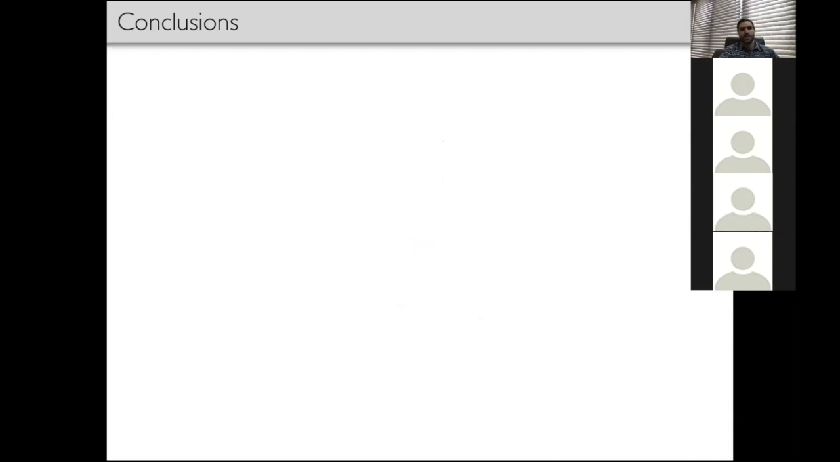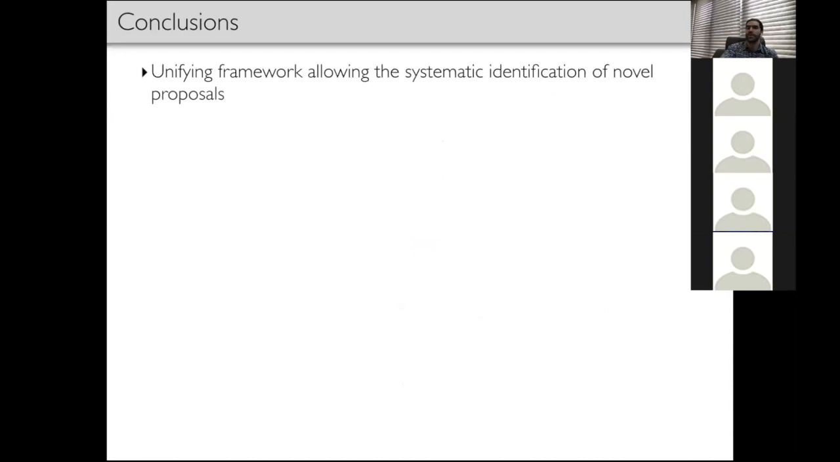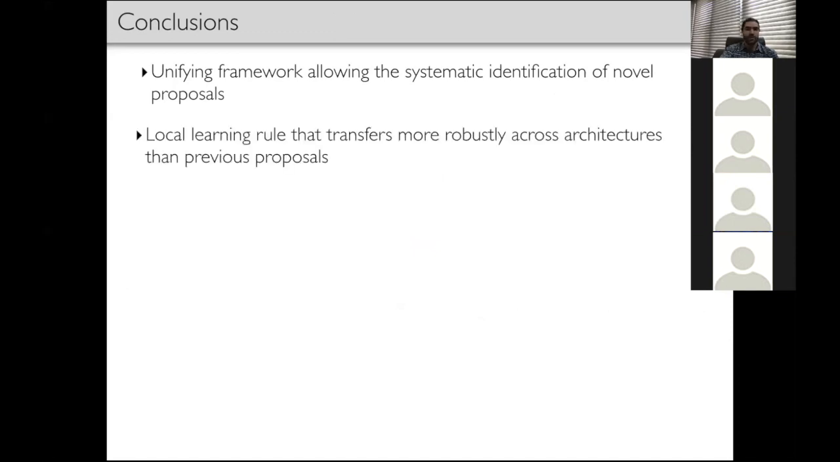So let me just start the conclusion by summarizing what we've gone through. In this work, we presented a unifying framework that allows for the systematic identification of robust and scalable alternatives to backpropagation. We obtained through large-scale searches a local learning rule that transfers more robustly across architectures than previous local alternatives. Nonetheless, our performance and robustness gap persists with backpropagation.